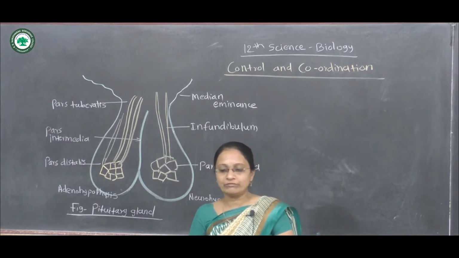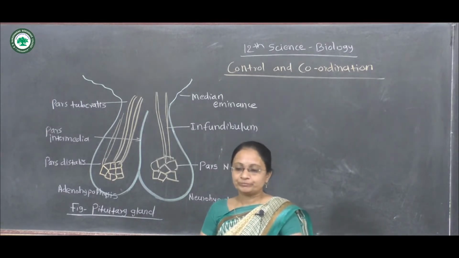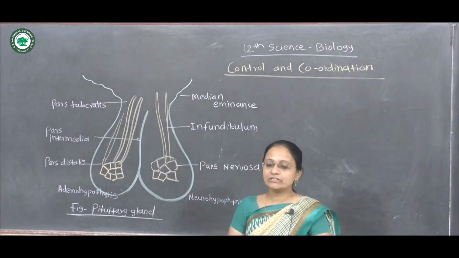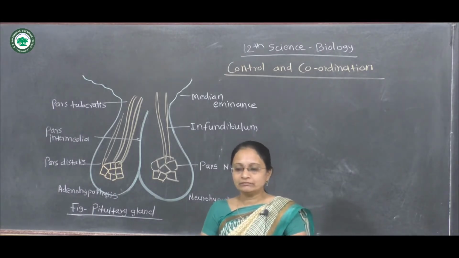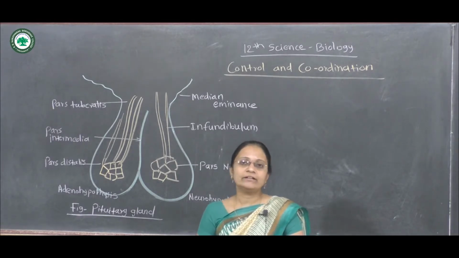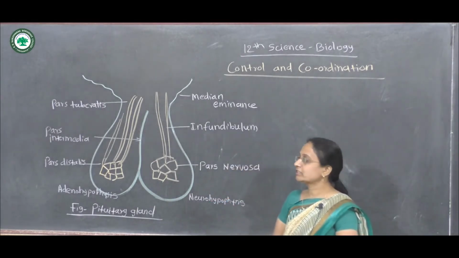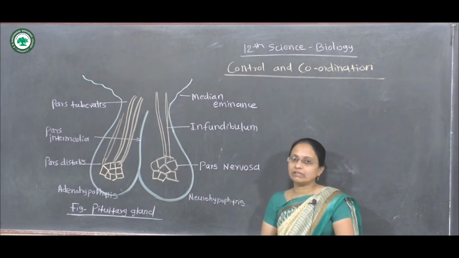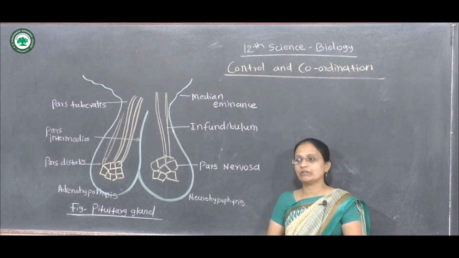This melanocyte stimulating hormone disperses the melanin granules in melanocytes, and it is responsible for the skin color of the person, which we call pigmentation.